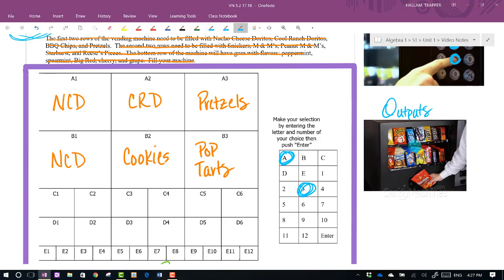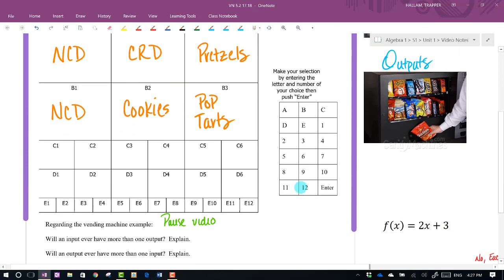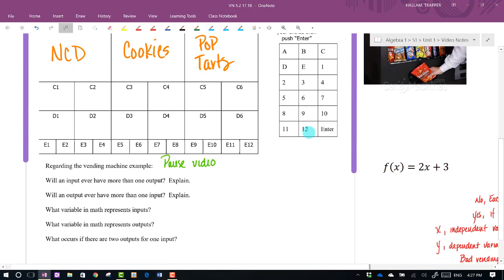Now notice here really quickly that we can have some duplicates of stuff that may be important here in a minute. Because what I want you to do is I want you to scroll down here and I want you to pause the video and I want to see if you can answer some of these questions. And then we'll come back and talk about them. So go ahead and do that now.